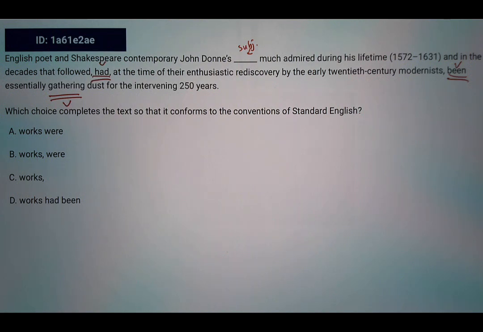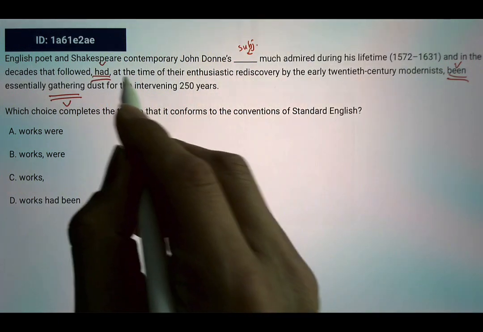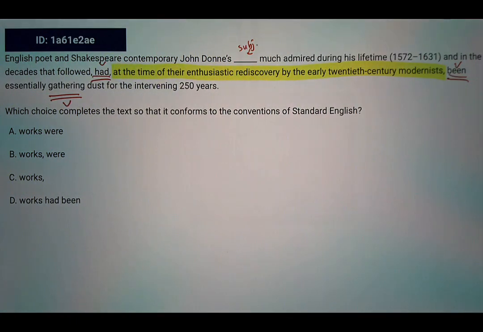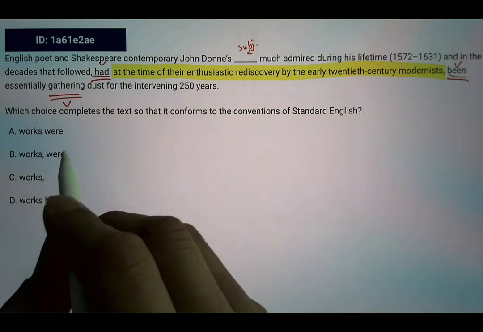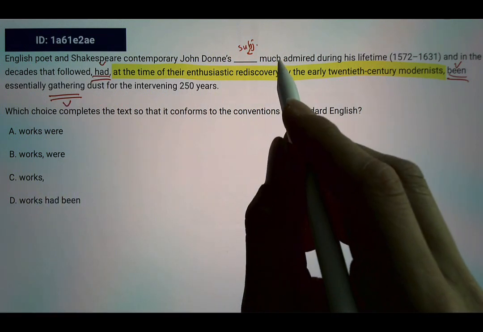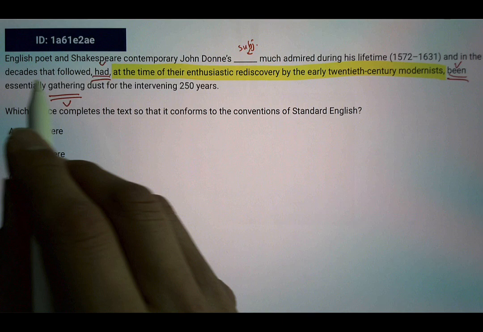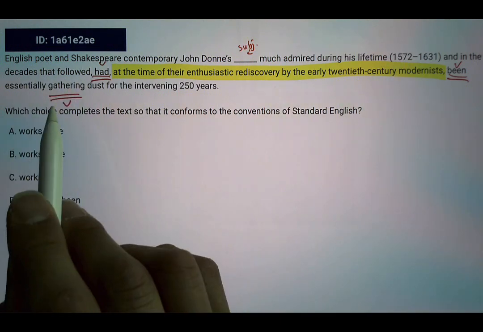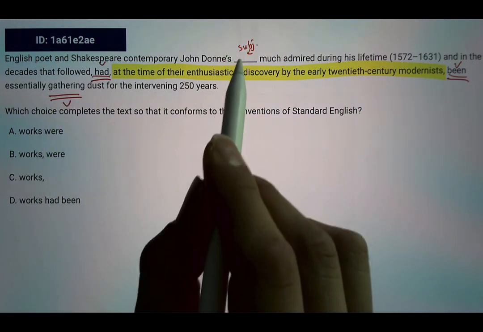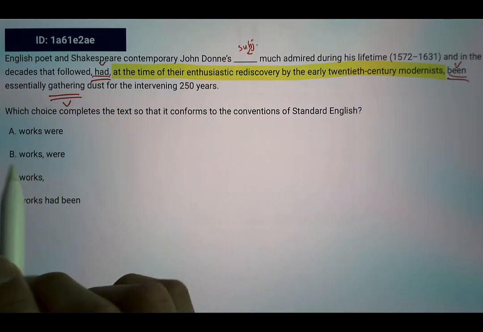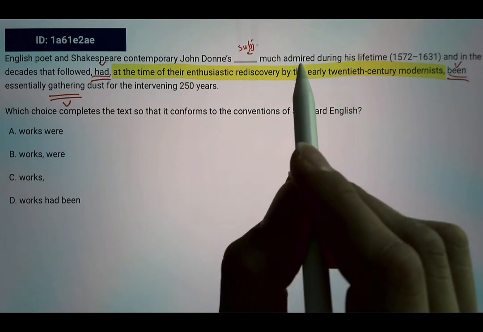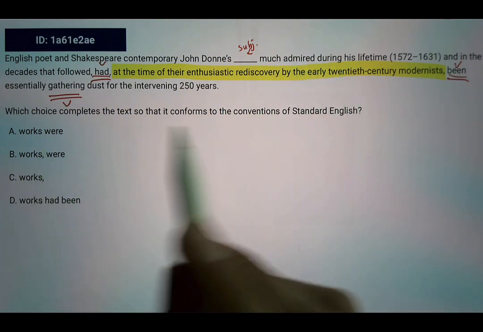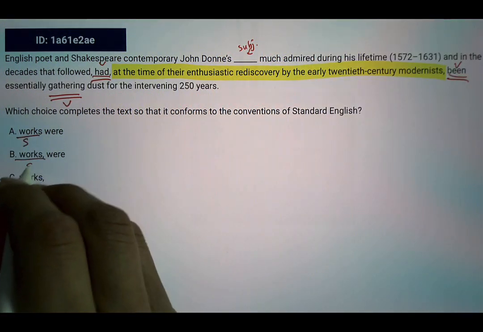All these commas are non-essential. Okay, so I will highlight the ones that are non-essential. You can drop it if you want. Okay, it's not the core of the sentence. And we will need a subject here. So far, if you just read it, much admired during his lifetime and the decade that followed, that cannot be the subject. Okay, I mean, lifetime had been gathering dust. That makes no sense. So clearly, in the blank, we need a subject, and that will be works. It's the works that were admired. Okay, so works clearly is a subject. So I will say these are all subject.